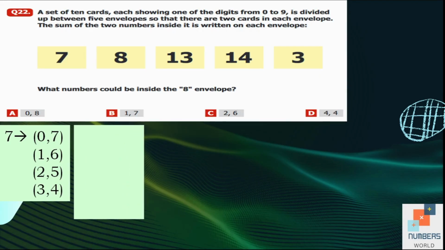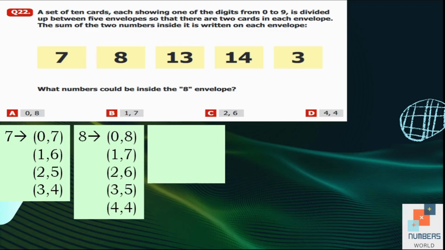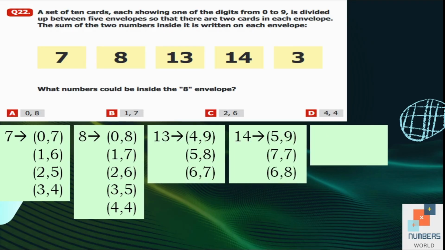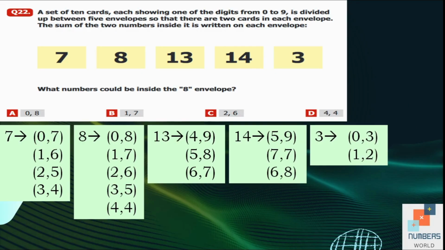Similarly, we have list of the pairs that add up to 8 here. Then for 13, we have 3 pairs. And for 14, again 3. And for 3, we have 2 pairs. So 0 plus 3 is equal to 3 and 1 plus 2 is equal to 3. And so no other 2 options are going to add up to 3.